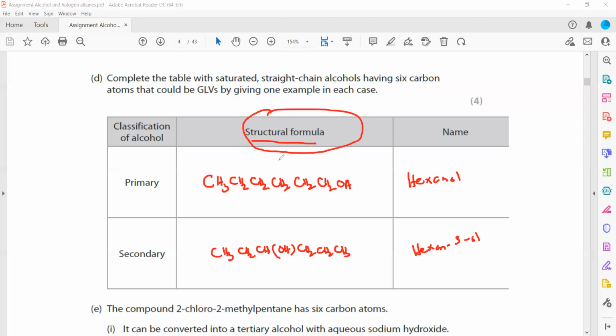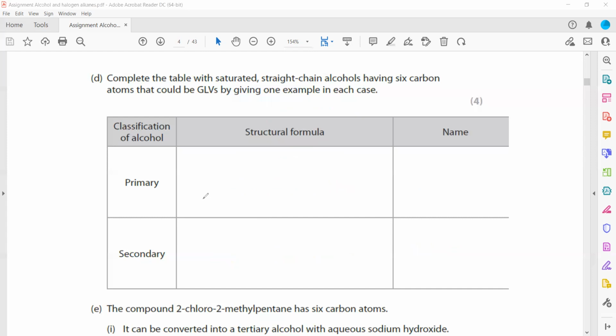Because they mentioned the structural formula, that's why I did not draw the displayed formula. This is very important. You should be able to identify what structure they are asking for. Sometimes they ask for the skeletal formula. If there was the same question and they say draw the skeletal formula, so 1, 2, 3, 4, 5, 6, and then OH will be there, and then 1, 2, 3, 4, 5, and there is OH, and then 6 is there.